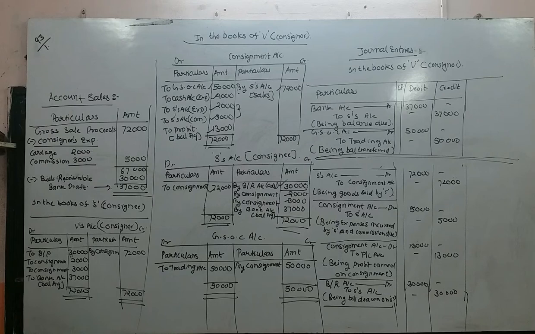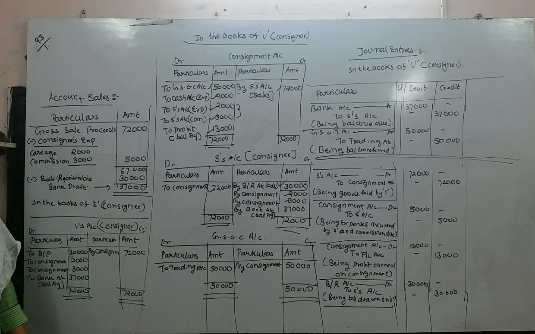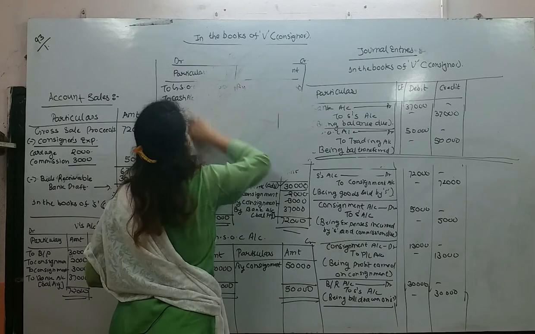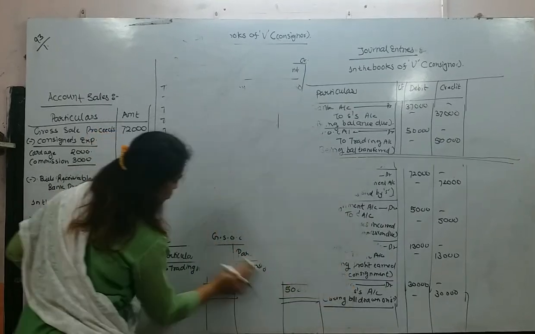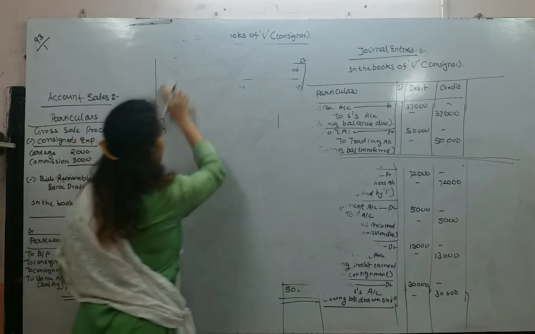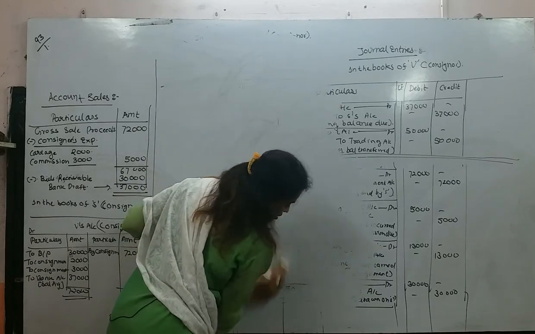Now they are asking us to pass journal entries. We have prepared the ledger so that passing journal entries will be an easy job for us. Now I need to clean this to avoid confusion, and there was no space.